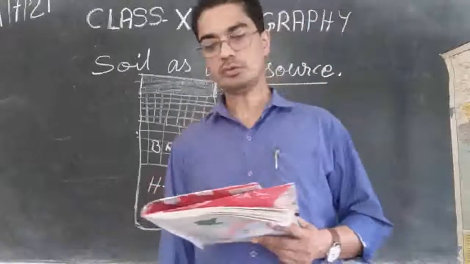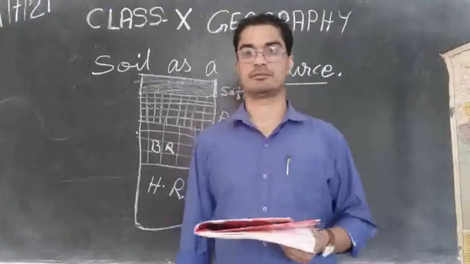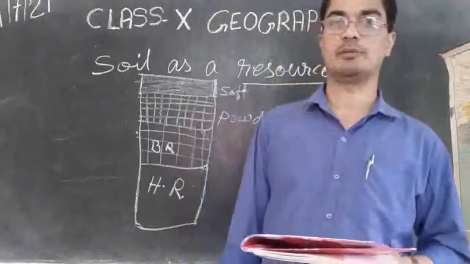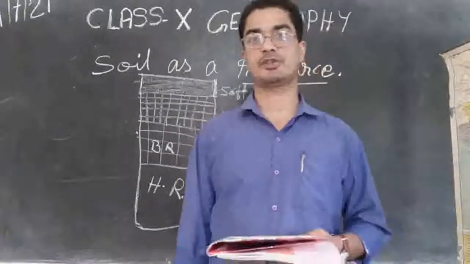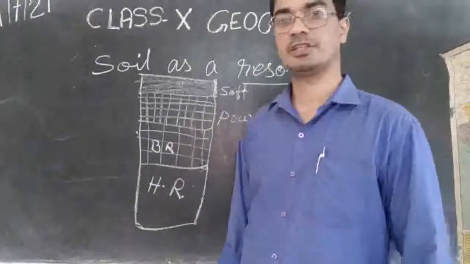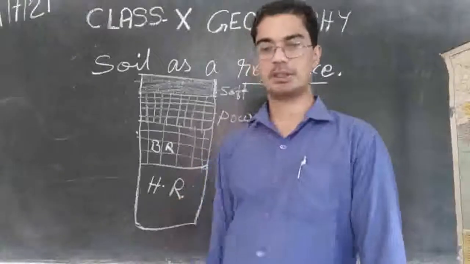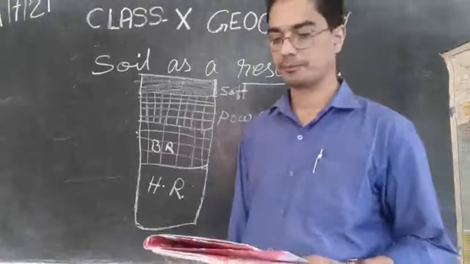Then the climate of that place, the temperature, whether high or low, and also the vegetation, the trees growing there, that also is an important factor in the formation of the soil.